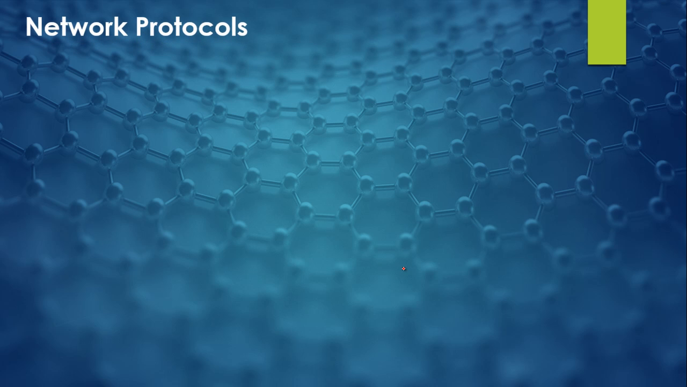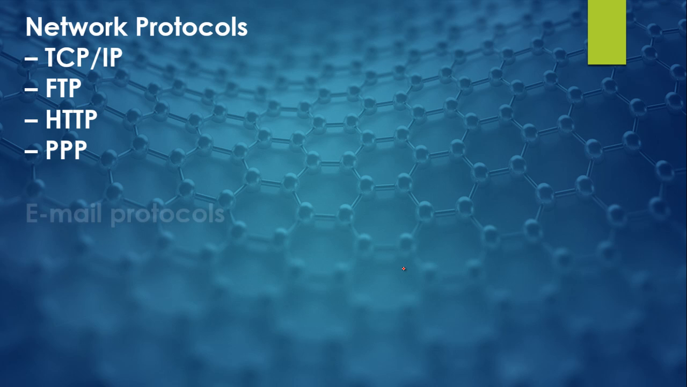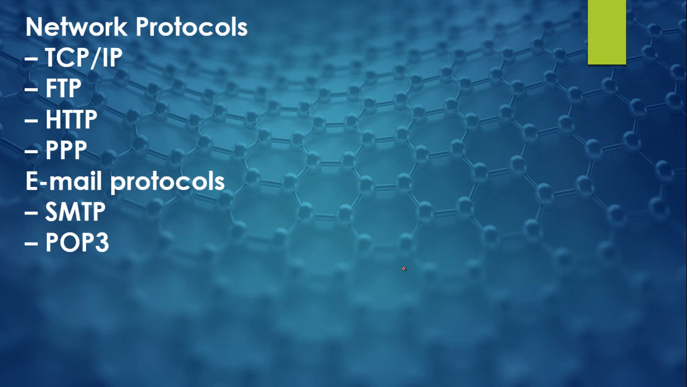The first one is the network protocol. Under network protocol, we are going to study these four kinds of protocol. The first one is TCP/IP, then FTP, then HTTP, and then PPP. The next category is email protocol, and under email protocol we are going to learn about these two protocols, that is, one is SMTP and the other one is POP3.